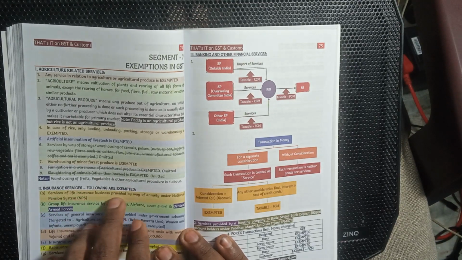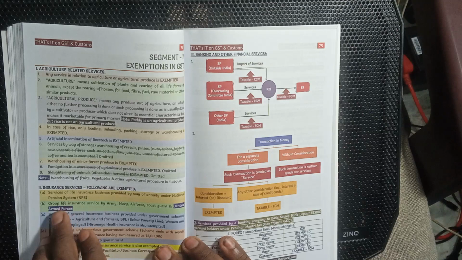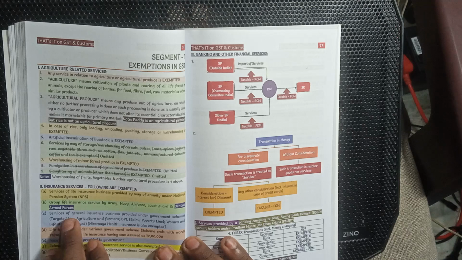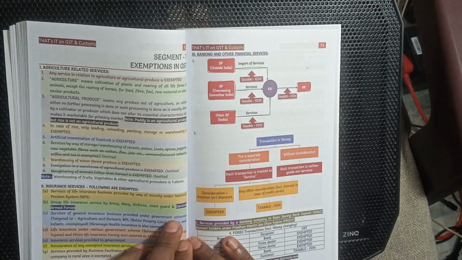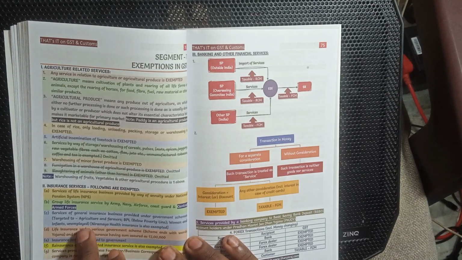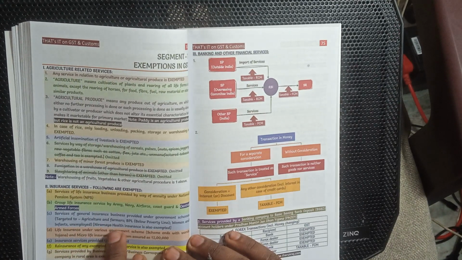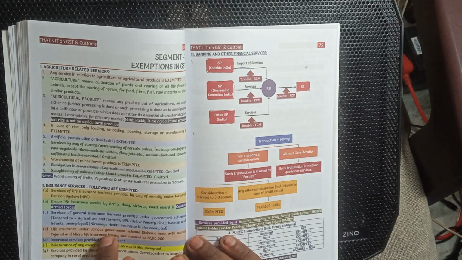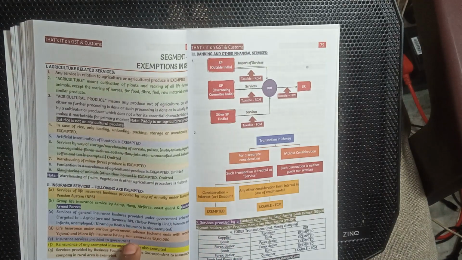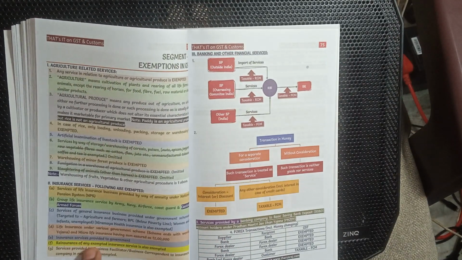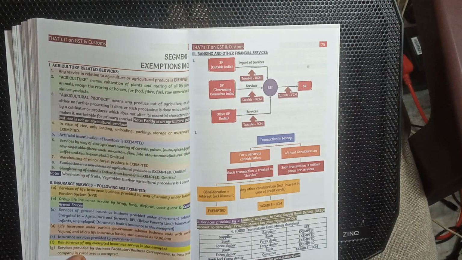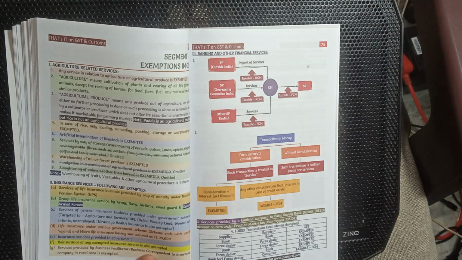Services of life insurance business provided by way of annuity under the National Pension Scheme are exempted. Group life insurance for the Army, Navy, Air Force, Coast Guard and Central forces is exempted. Services of general insurance business provided under government schemes targeted at agriculture, farmers, BPL (below poverty line), women and infants, and health insurance are also exempted. Life insurance under various government schemes ending with the word Yojana, and micro life insurance schemes with assured sums of 1 to 2 lakhs, are exempted. Insurance services provided to government are exempted. Insurance to any exempted insurance house is also exempted. Services provided by a business facilitator or business correspondent to insurance companies are exempted.